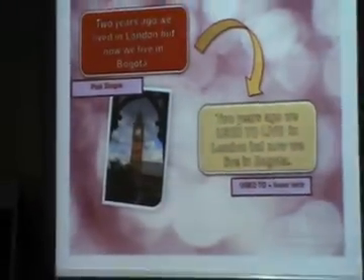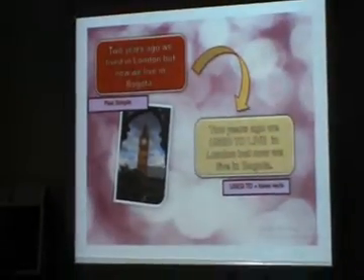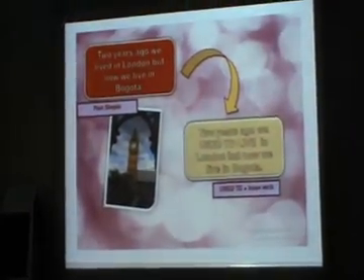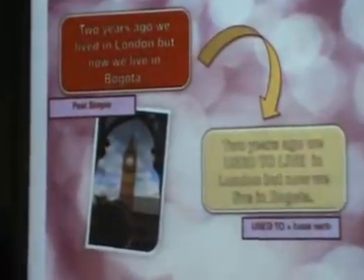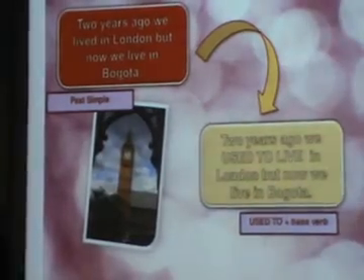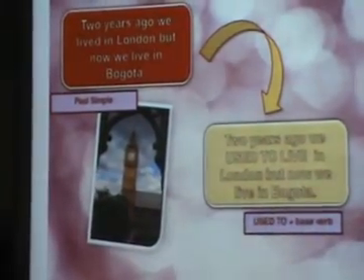Look at this picture and this example: two years ago we lived in London, but now we live in Bogota. If you didn't want to say all of this, you can abbreviate it. You can say, two years ago we used to live in London, but now we live in Bogota.